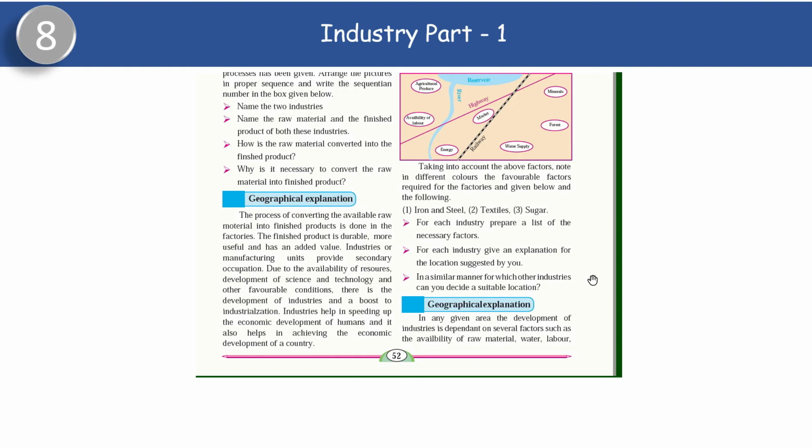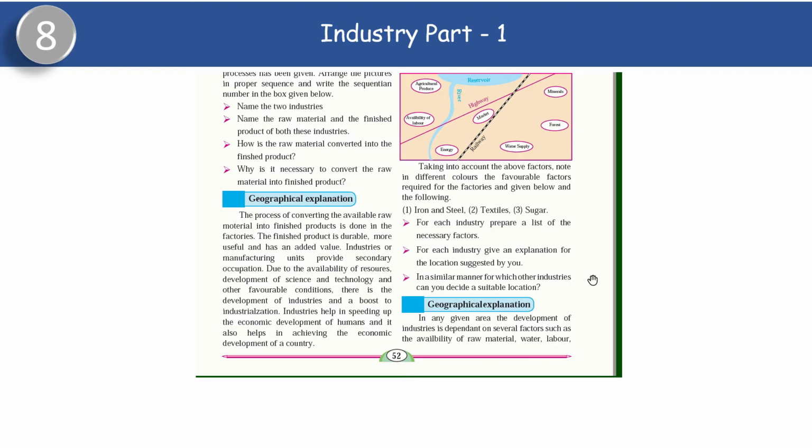Bulky means what? It is heavy in nature. The transportation of this raw material is not feasible. It's very dangerous, very risky to carry. Therefore, the location of iron and steel industry is suggested near mineral field. Why mineral field? Because iron and steel are very heavy. So these industries have to be set up where mineral is easily available.